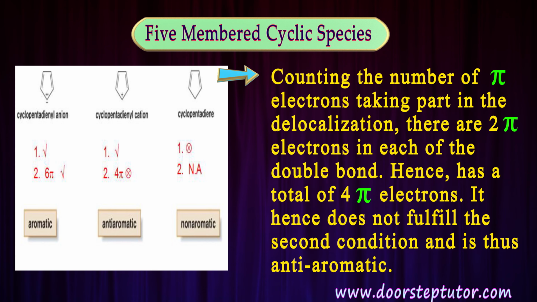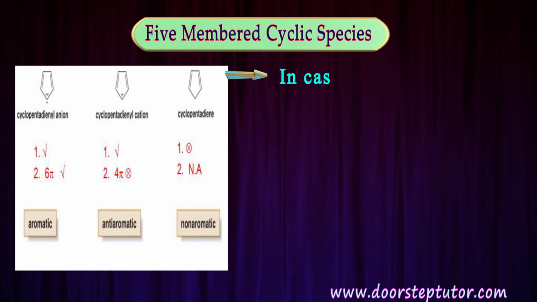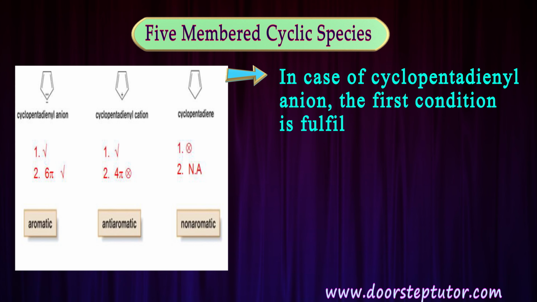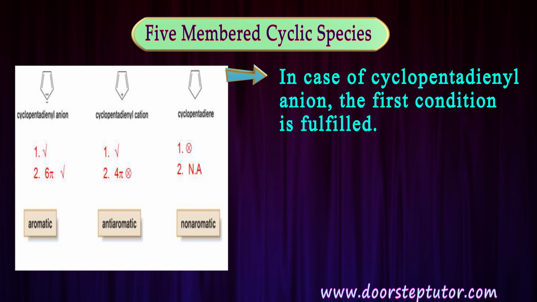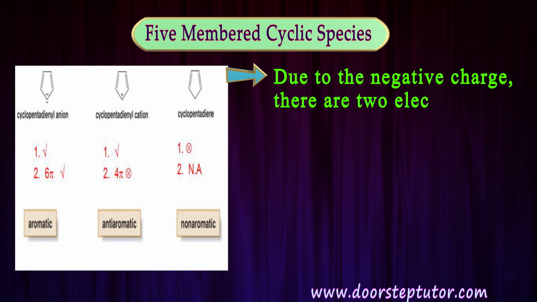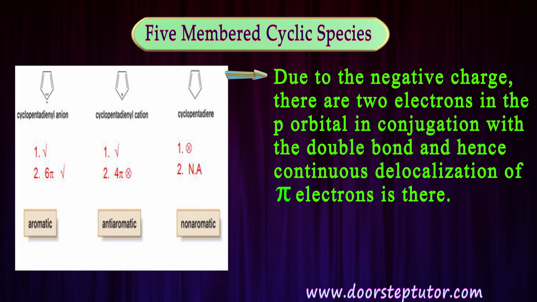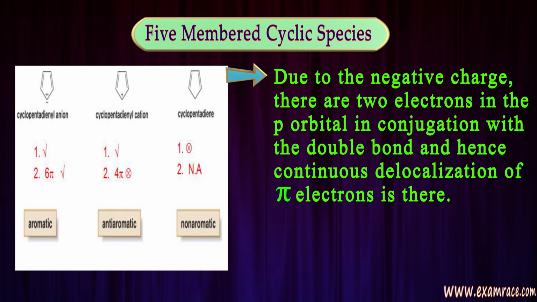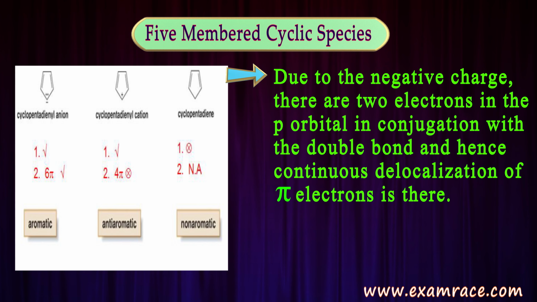So this is anti-aromatic. Now let's see the third case, that is cyclopentadienyl anion. Here the first condition is fulfilled, and due to this negative charge there are 2 electrons in the p orbital in conjugation with these two double bonds, and hence we can see a continuous delocalization of pi electrons.